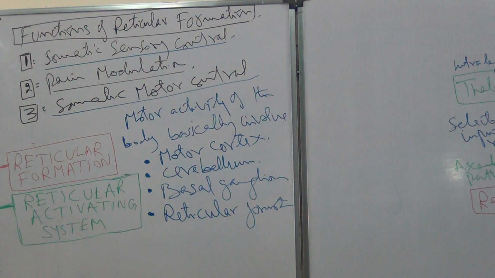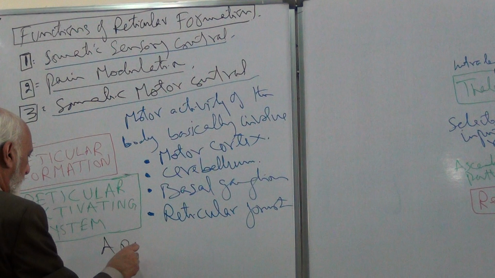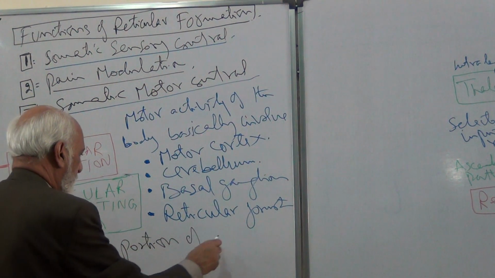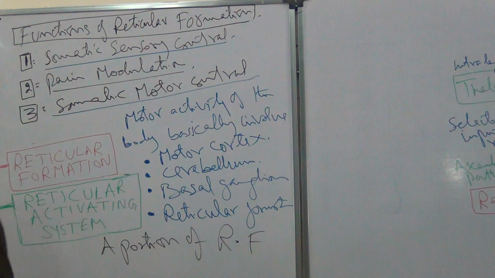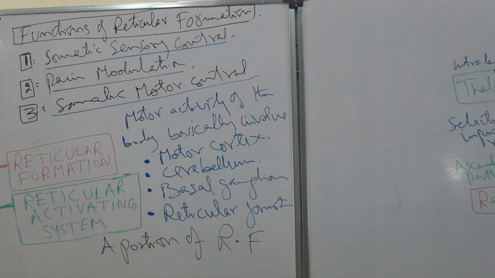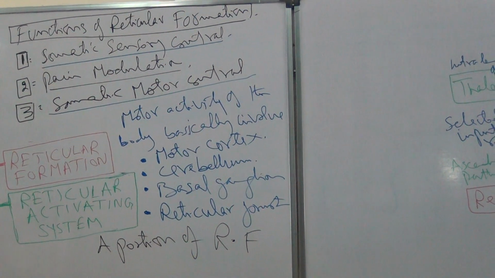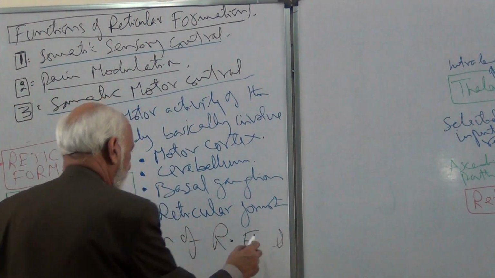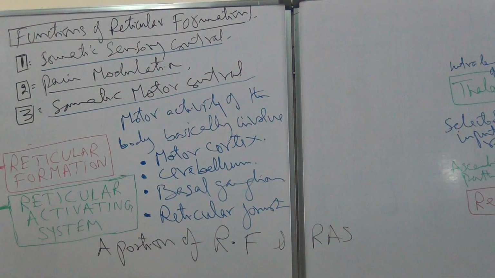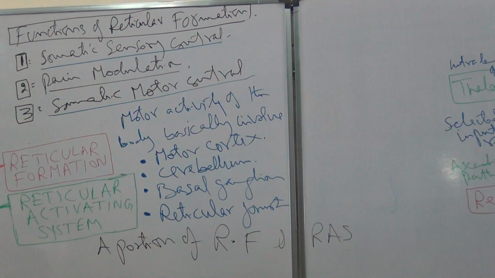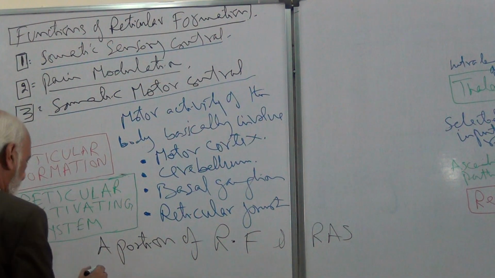A portion of the reticular formation of the brainstem, the reticular formation and reticular activating system, part of these two acts with the extrapyramidal system.